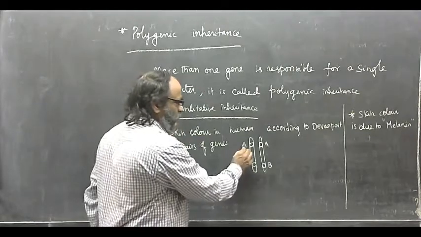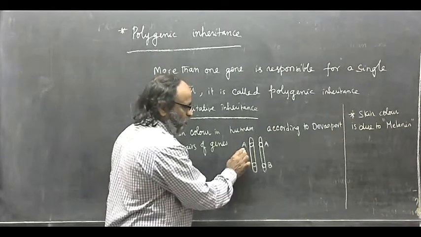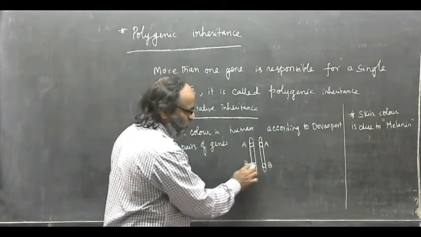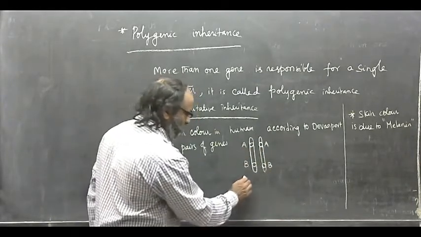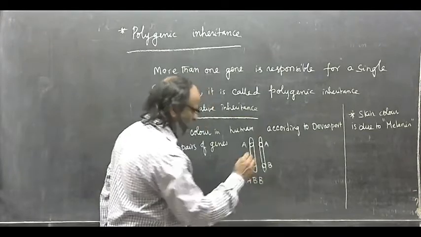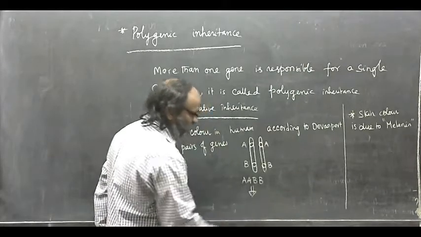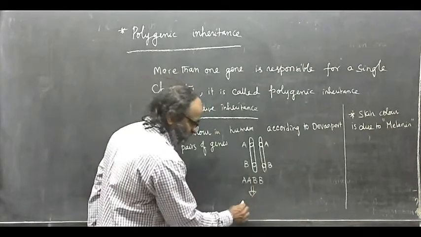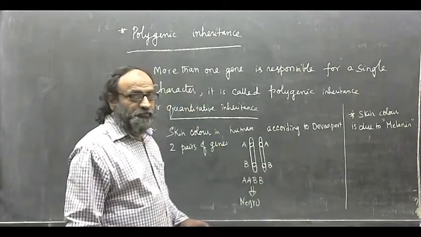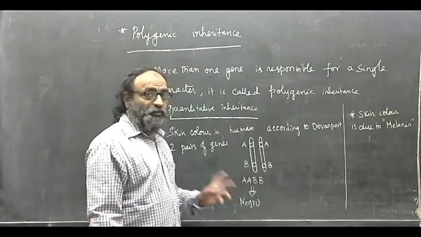That means two pairs of genes, if they are homozygous A at these loci and homozygous B at these loci, the genotype is AA BB, and such a human being is a Negro. Negro means a very thick black.